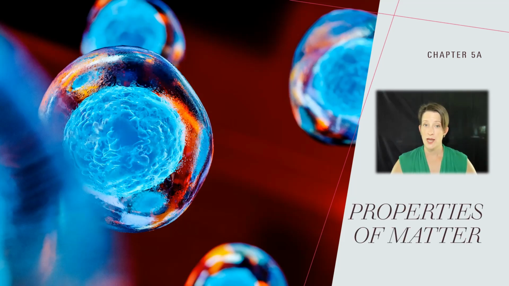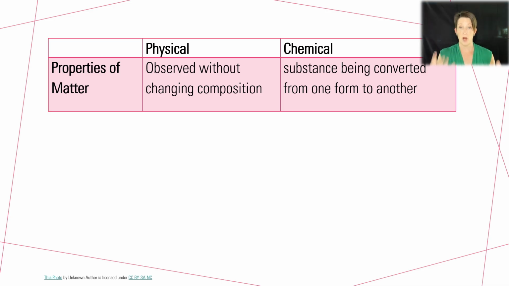Part of chemistry, based off the definition of what chemistry is, is the study of transformations. Transformations are the change that occurs from one substance becoming a different substance. In order to understand how those transformations take place, we need to understand properties of matter. When looking at properties of matter, there are two categories: physical and chemical.